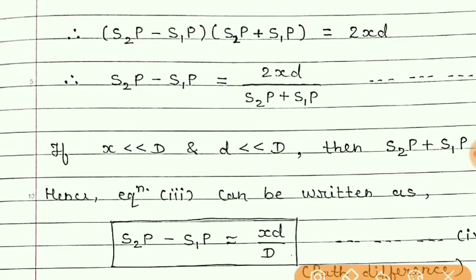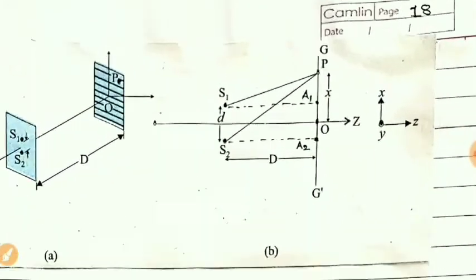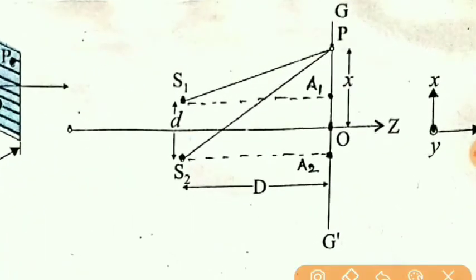So what is this S2P minus S1P? It is the path difference between both the rays or waves coming from the sources S1 and S2. You can see here in the figure, light coming from source S1 at P, light coming from source S2 at point P. So you get the path difference of this much when we subtract S2P minus S1P.